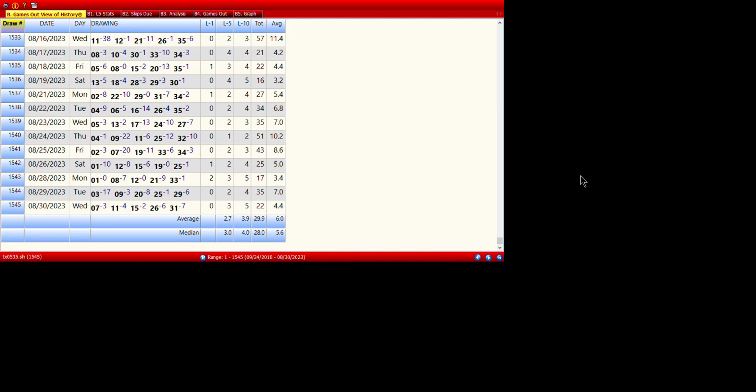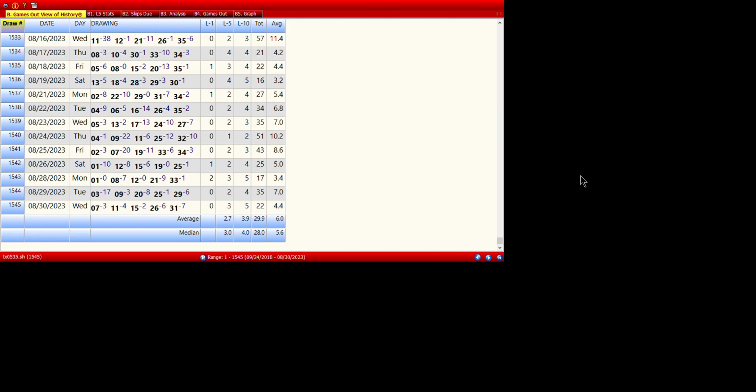It used to be 1 to 39 and then it went 1 to, I want to say 37, then it went 1 to 35. So I can put in everything or just go back to when they started with the 1 to 35. And it will be more than 1,500 drawings, which will give me an overall better view of the numbers' performance. But for right now, because I'm too lazy to go put all that in, I'm going to use what I have.